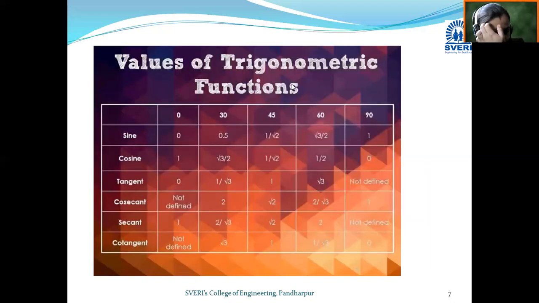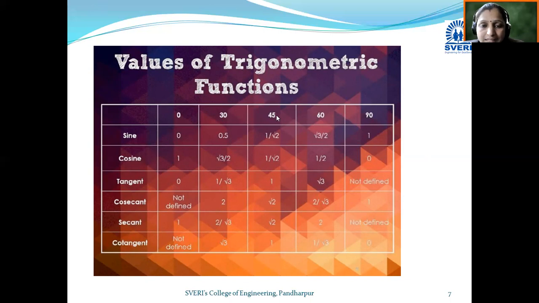Then values of trigonometric functions. Okay, so our trigonometric ratios are sine, cosine, tangent, cosecant, secant, and cotangent. There is a standard value for each particular standard angle. For example, these are the standard angles: 0, 30 degree, 45 degree, 60 degree, 90 degree.